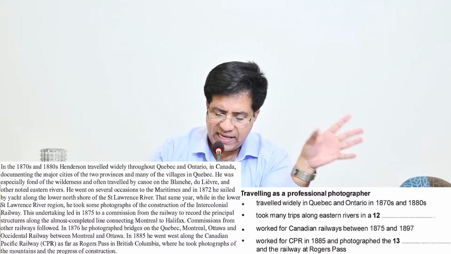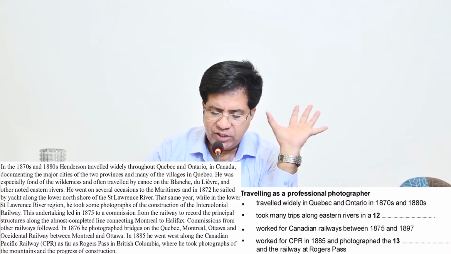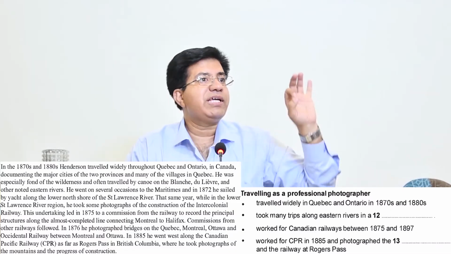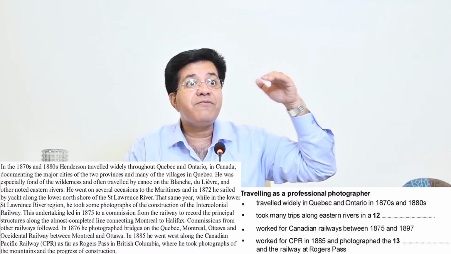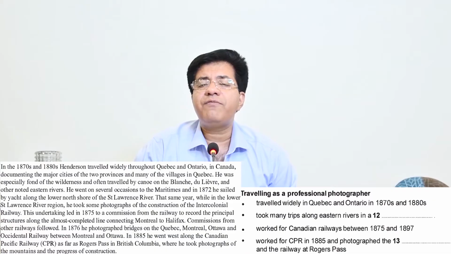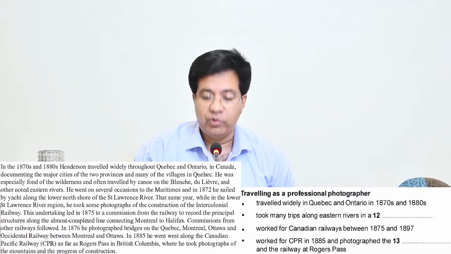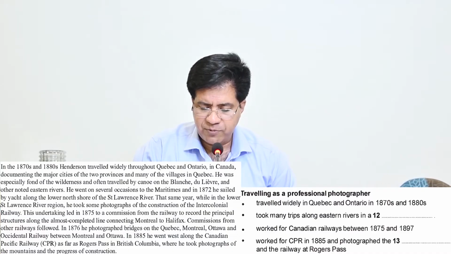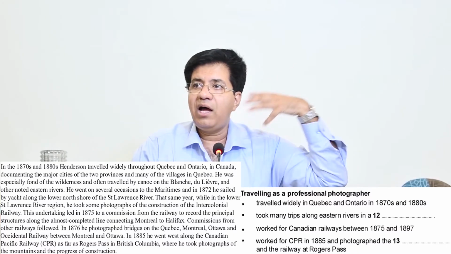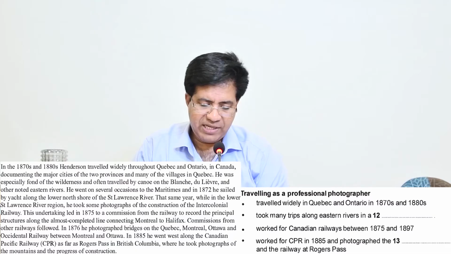Okay, travel widely, and then they say, took many trips along eastern rivers in a dash. In a dash means name of area, rivers. The location of, no, it can be the location of rivers or it can be the mode of transport. For example, took many trips along eastern rivers in a boat, in a ship, in a yacht or anything like that, okay?